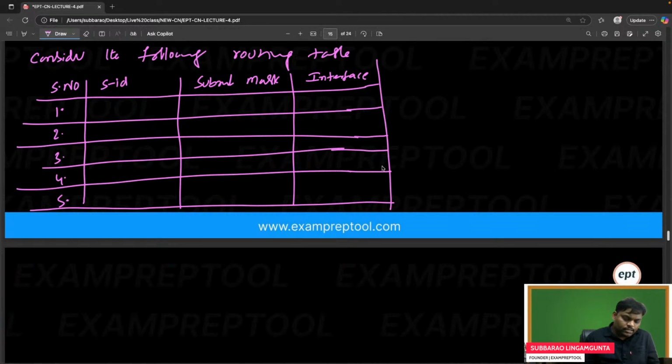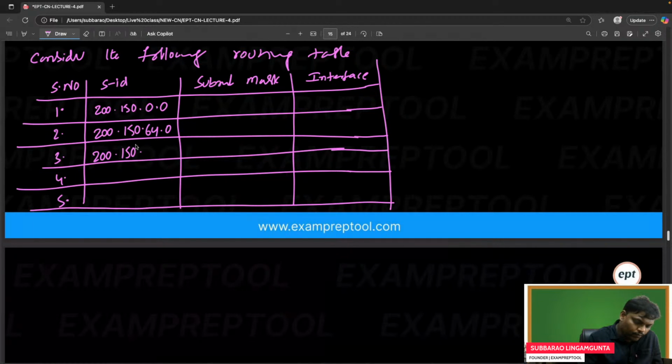Right, I'm writing. So let me fill the table. Sequence number I given. The subnet IDs are 200.150.0.0, 200.150.64.0, 200.150.68.0, 200.150.68.64. Lastly, default, by default.